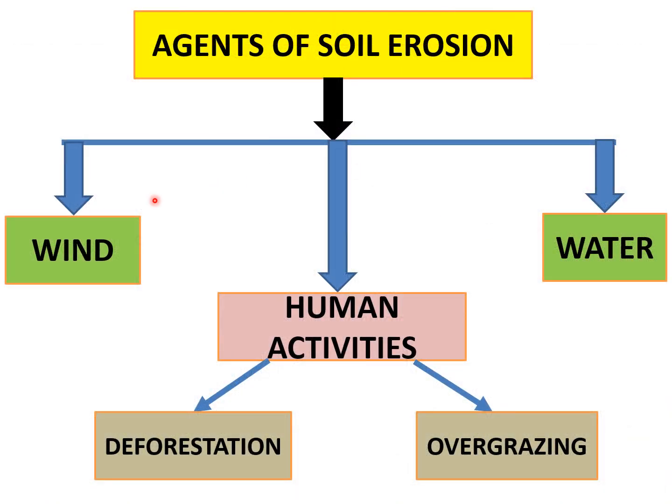Now see, children, there are three agents which cause soil erosion. One is wind, the other is water, and the third one is human activity. Some of our activities also cause soil erosion. They are deforestation and overgrazing. We will read about all these agents in detail further. Now let us see